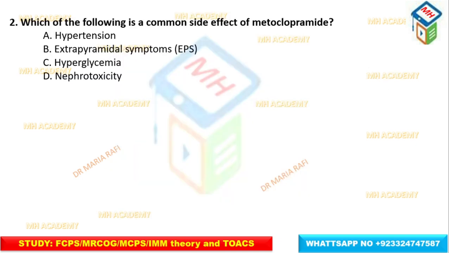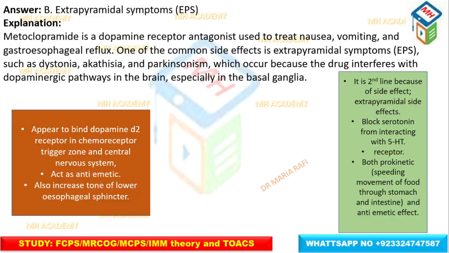Next MCQ: which of the following is a common side effect of metoclopramide? Hypertension, extrapyramidal symptoms, hyperglycemia, or nephrotoxicity. The correct answer is extrapyramidal symptoms. Metoclopramide is a dopamine receptor antagonist.